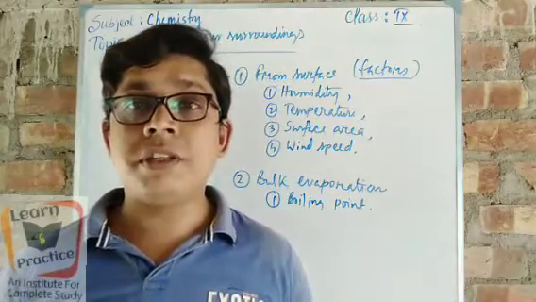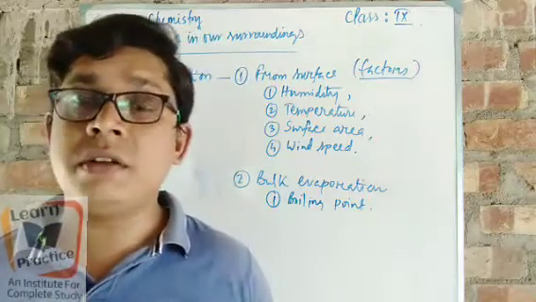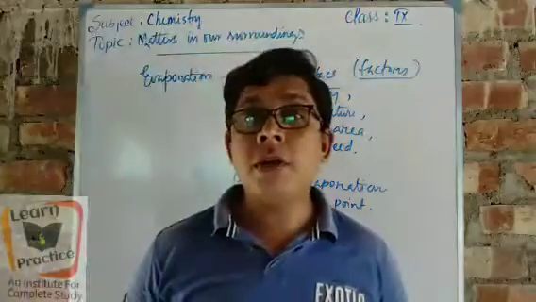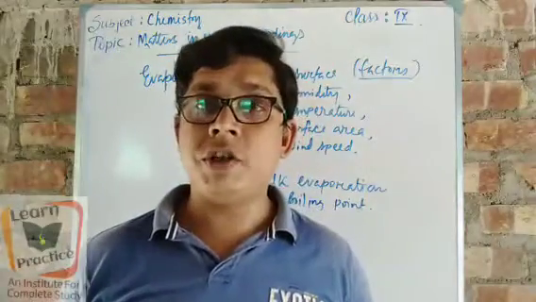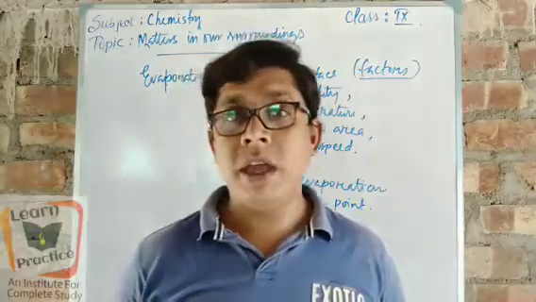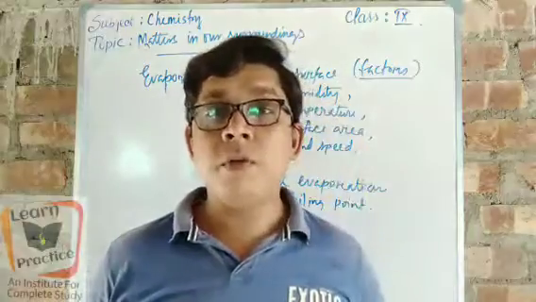And last time we completed our chemistry first chapter, Matter in Our Surroundings, the first part of it. There we discussed up to the melting point, the boiling point, and the latent heat of the different states of matter, like solid, liquid, and gas. Today we will discuss the evaporation process.